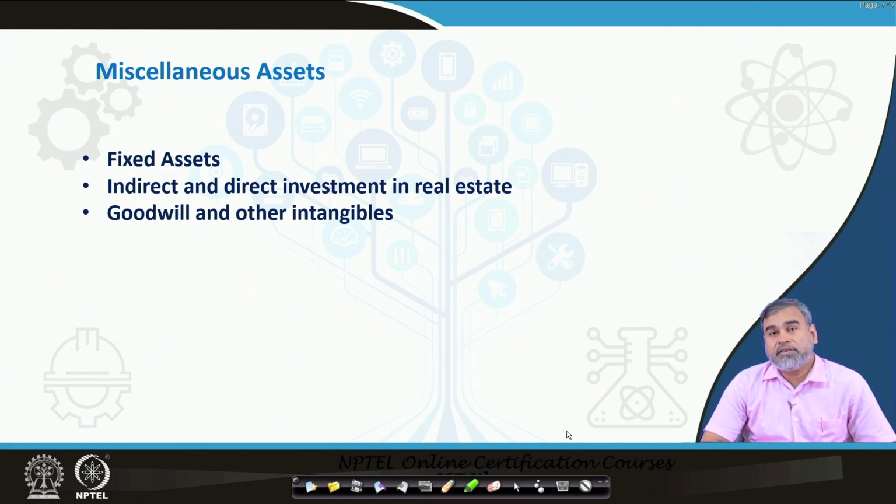That also affects the market value of the commercial bank, and once the market value changes, it will have a larger impact on performance. So goodwill and other intangibles are also considered important assets of commercial banks, which are relatively subjective in nature.